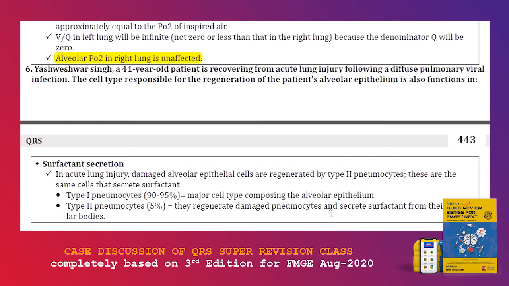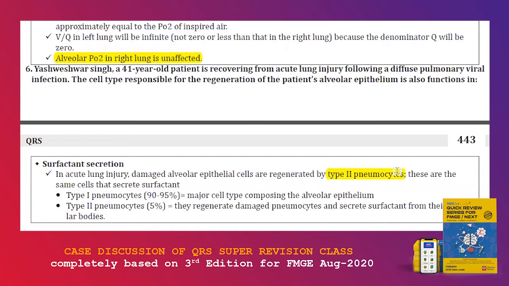A patient with acute lung injury, but he's recovering. He had a pulmonary viral infection which caused acute lung injury. So the MCQ is, what cell type is responsible for the regeneration of the patient's alveolar epithelium? So it's going to be a surfactant. Any injury for healing in lung needs surfactant. Direct MCQ. Surfactant is secreted by, answer is type 2 pneumocytes. Type 2 pneumocytes, surfactant. That's it.